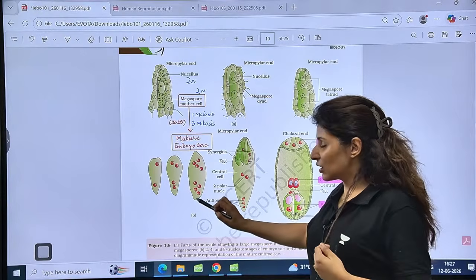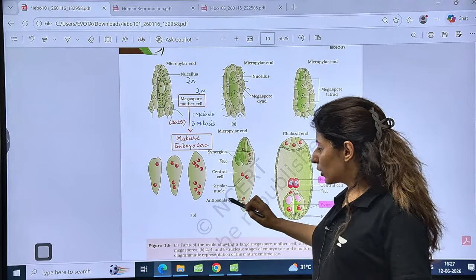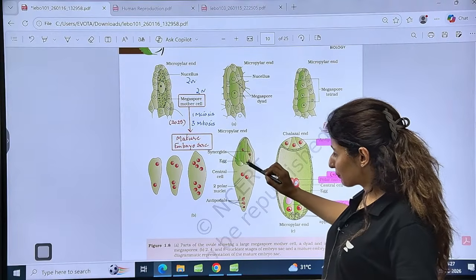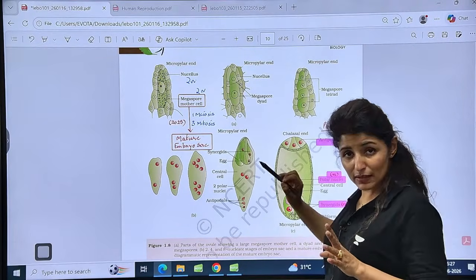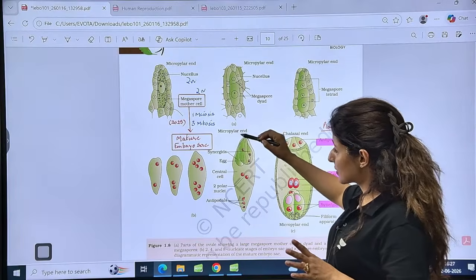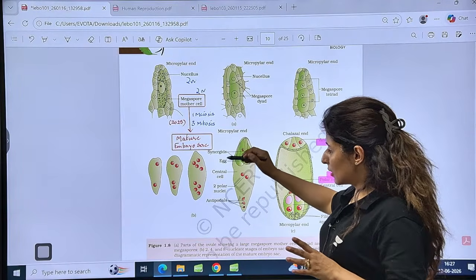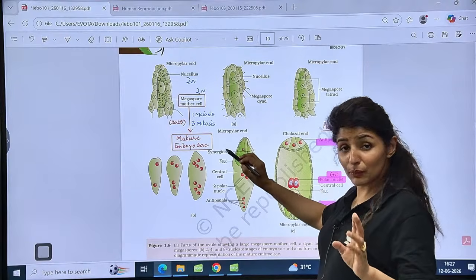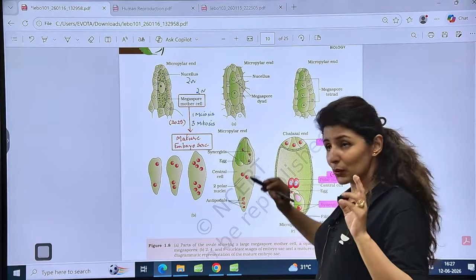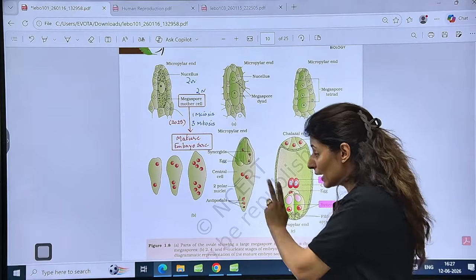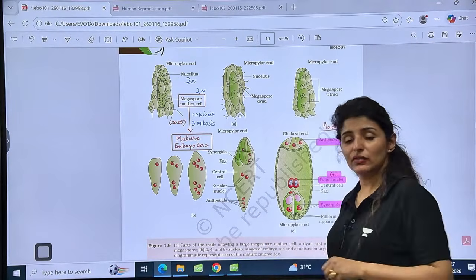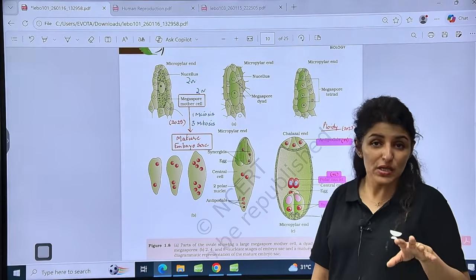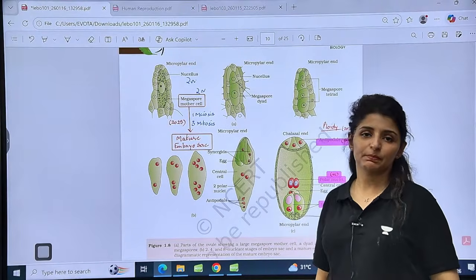And after these 8 nuclei have been generated, they are going to undergo rearrangement in such a way that 2 synergids and 1 egg cell will be formed towards the micropyle. So 1 egg and 2 synergids together form the egg apparatus. They are present towards the micropylar end. In the center we have the central cell with 2 polar nuclei, and towards the chalazal end we have 3 antipodals, which are again going to draw nourishment from the outside nucellus and provide it to the embryo sac.